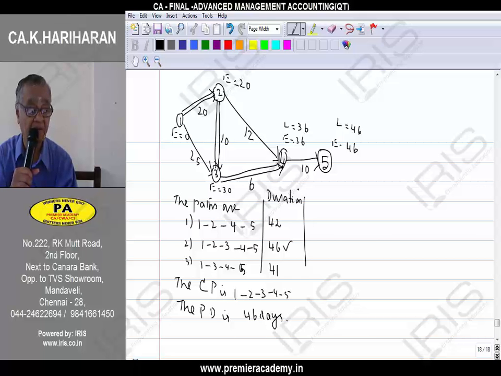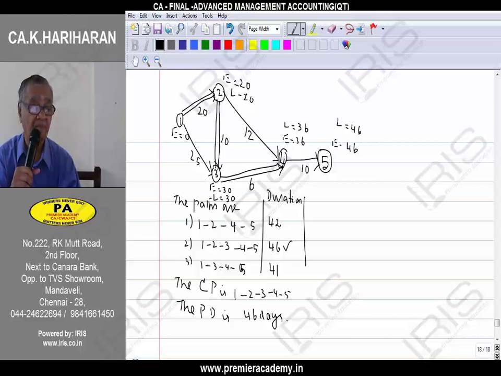There is only one way for going backward: 36 minus 6. But for 2, we can come backward in two ways. Either I can come backward from 3 or from 4. If I come from 3, 30 minus 10 is 20. If I come from 4, 36 minus 12 is 24. The minimum of these two. If there are two possible values of L, I must take the lower. So at 2, L equal to 20.